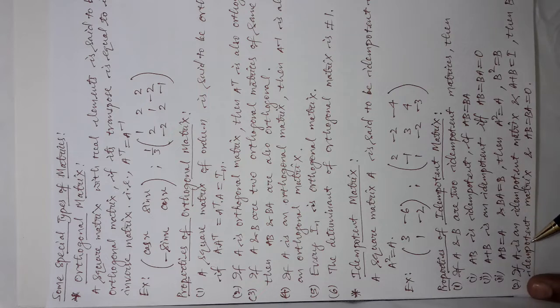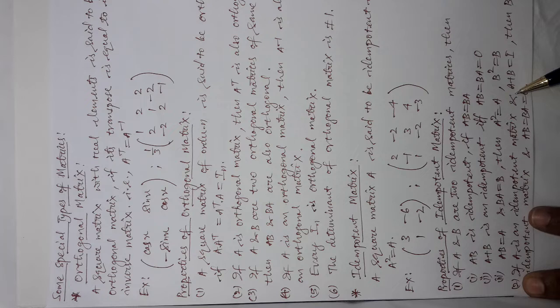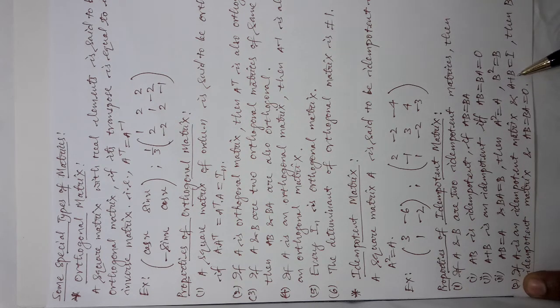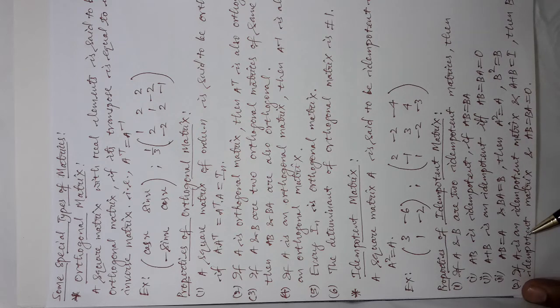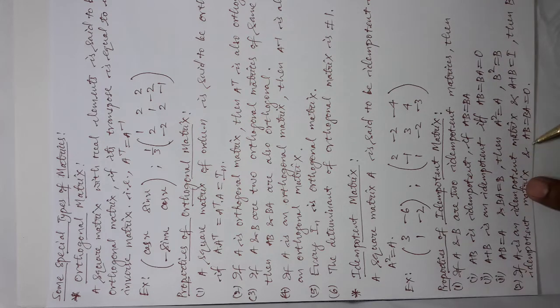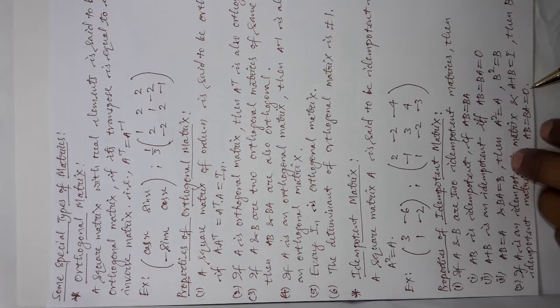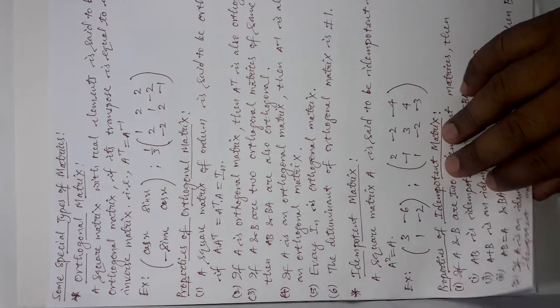Now, the second property says that if A is an idempotent matrix and we are adding A with another matrix B, that means A plus B is equal to the same order identity matrix, then what about this new matrix B? Then B is also an idempotent matrix and their product is commutative, that means AB is equal to BA and both are equal to the 0 matrix. So, this is all about idempotent matrix.